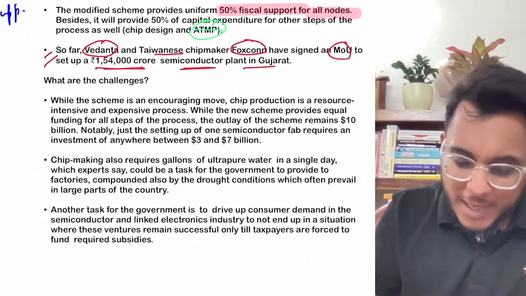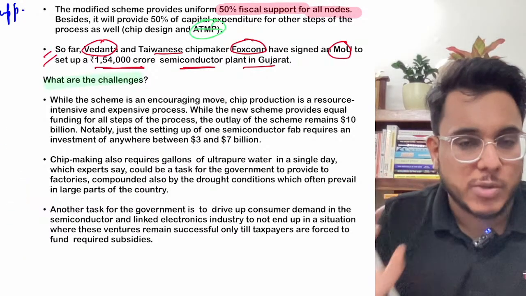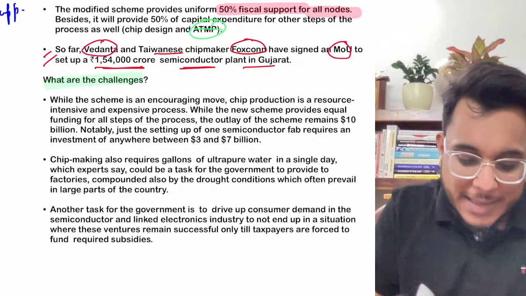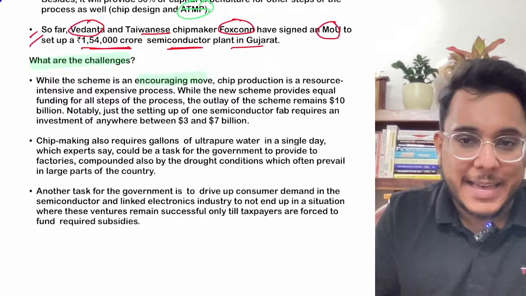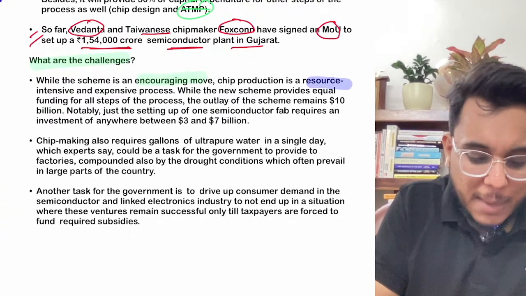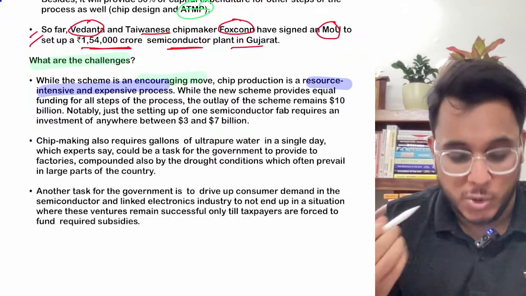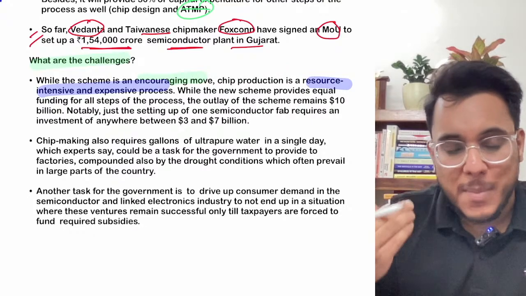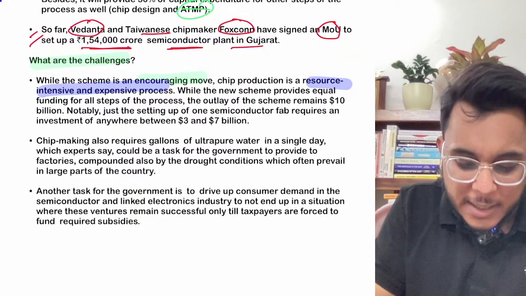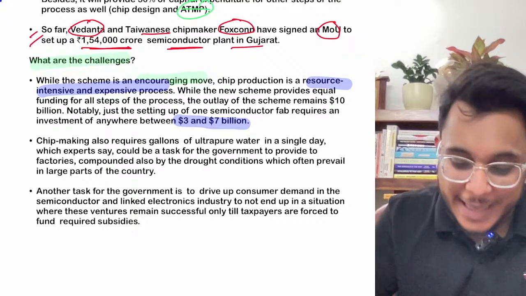Okay, now what are the challenges? We have come out with a 76,000 crore rupees scheme. Is it sufficient? Number one, this scheme is encouraging, but actually we need to provide more and more funding. Chip manufacturing is a very expensive process. If we talk about the cost of establishing one semiconductor chip manufacturing plant, the cost comes to around $3 to $7 billion. And what is the size of our entire scheme?